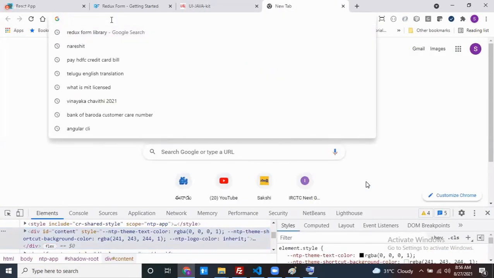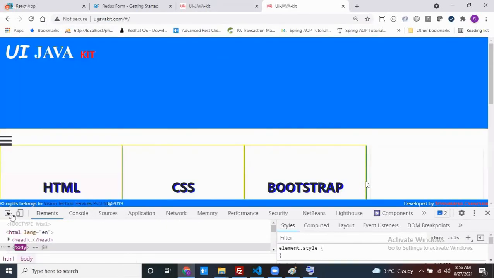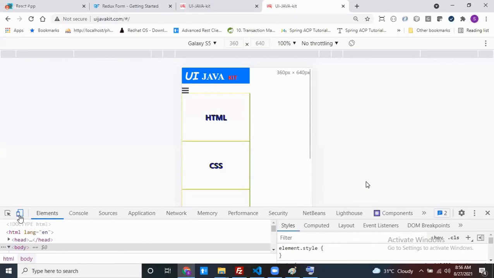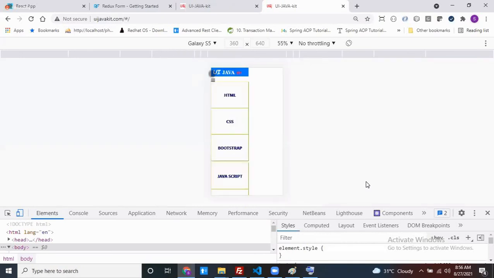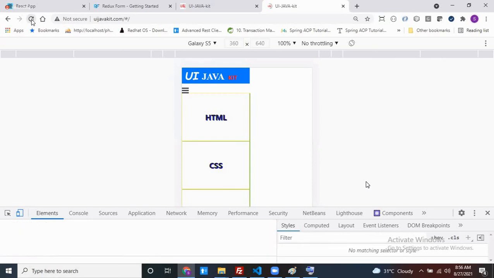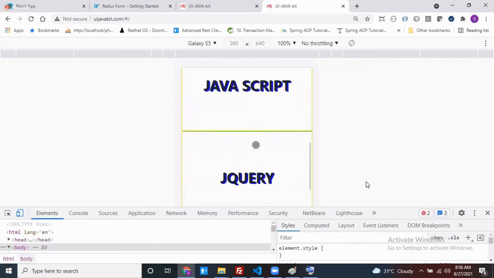Just open your website, any website. Now here, see, the mobile symbol is there, right? Click on this mobile symbol. Now here, see, different resolutions are there. Any one of the resolutions you can keep. It takes 100%, you can take it. Now refresh your page. Now see this, is it like a responsive web design or not?